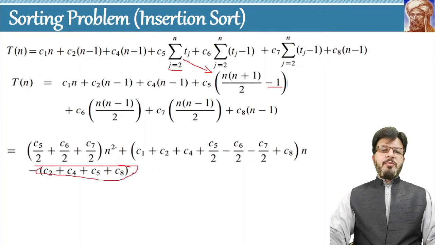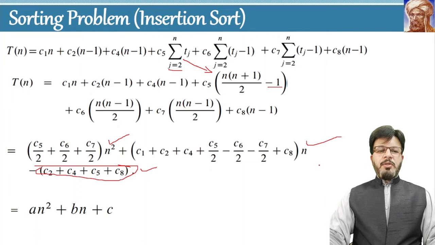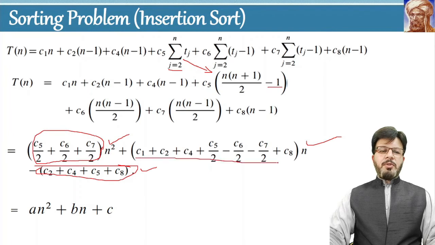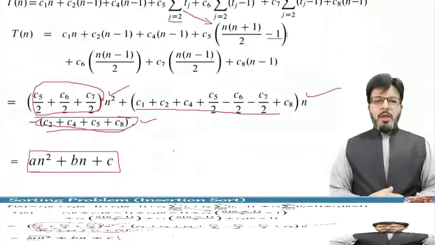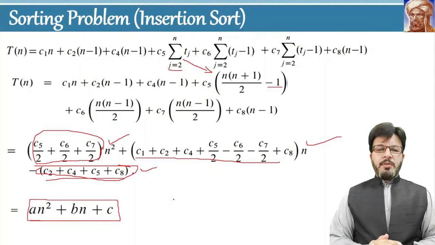Now we have 3 terms, one with n square, one with n, and one constant term, which can be written as an square plus bn plus c. We can represent this constant as a, this constant as b, and this constant as c. So this is our final complexity function: T of n is equal to an square plus bn plus c. Our example is completed over here.